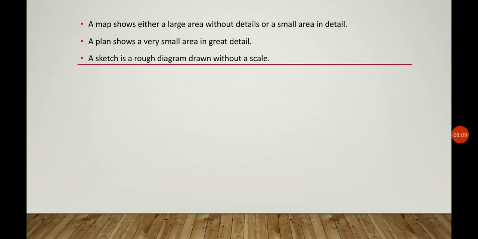So in this we can say that a map shows either a larger area without details or a small area in detail. So you can say a map is available on a small scale, and also on a large scale, with details of any continent or any part of the world. And a plan shows a very small area in great detail. That means a plan shows a small area in great detail.